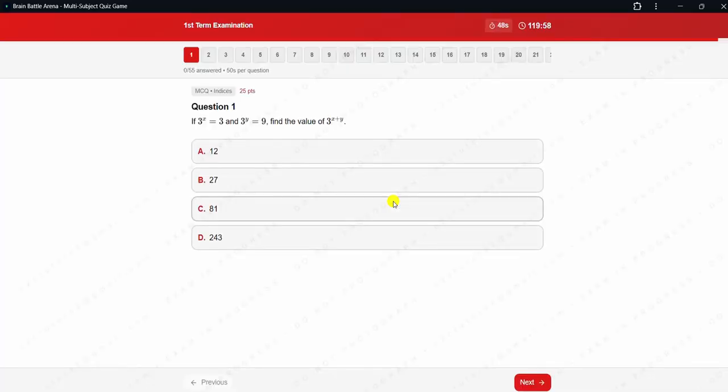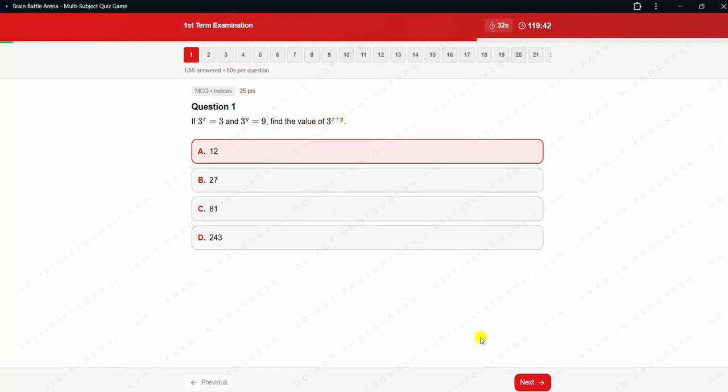So, as you can see, the exam has started. Look at it, all the questions have been generated here. This is the first question: if 3 raised to the power x is equal to 3 and y raised to the power 3 raised to the power y is equal to 9, find the value of 3 raised to the power x plus 1.